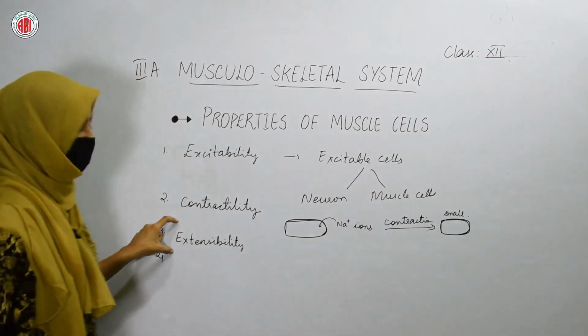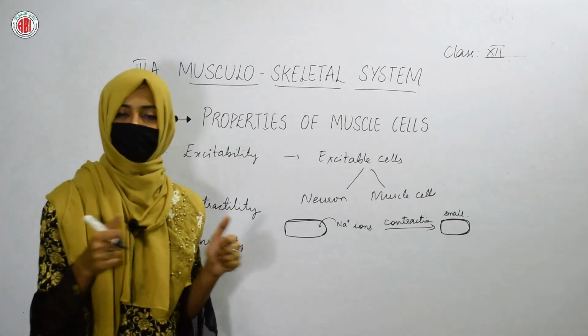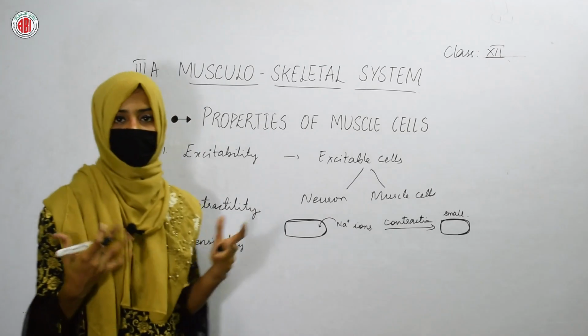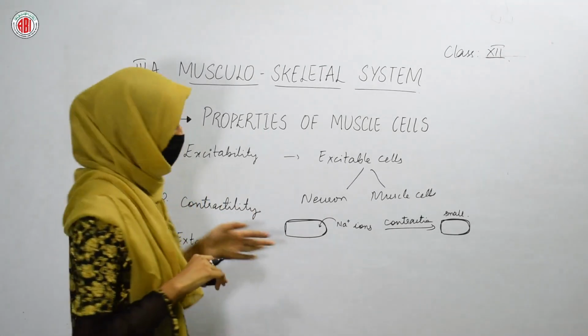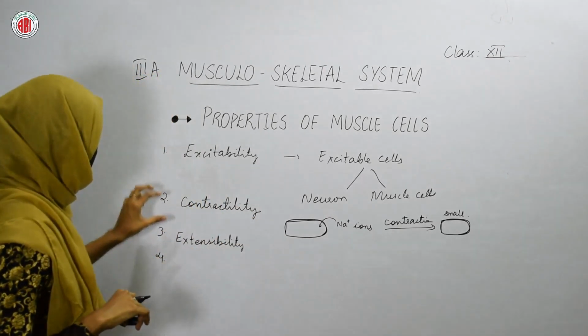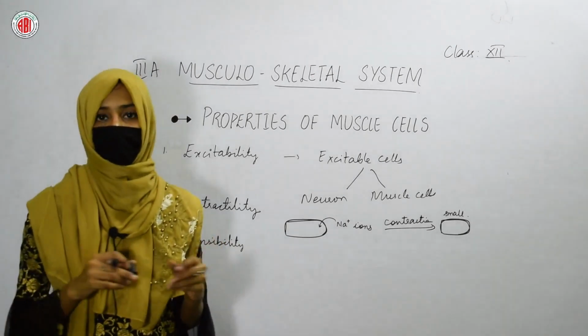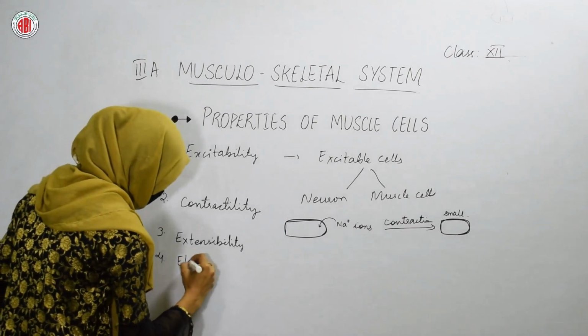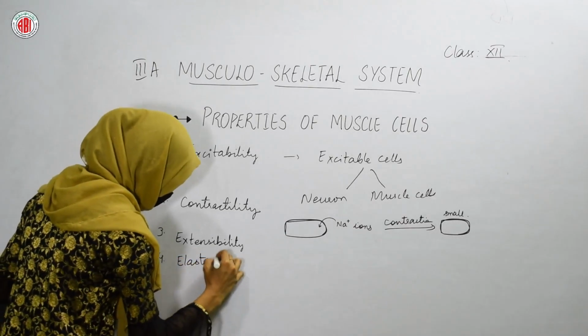Okay, the other property is extensibility. When you pull the muscle cell, it can be stretched. We can enlarge that muscle cell due to its property called extensibility. So it can be extended if we pull the muscle cell. But it also shows the property called elasticity.